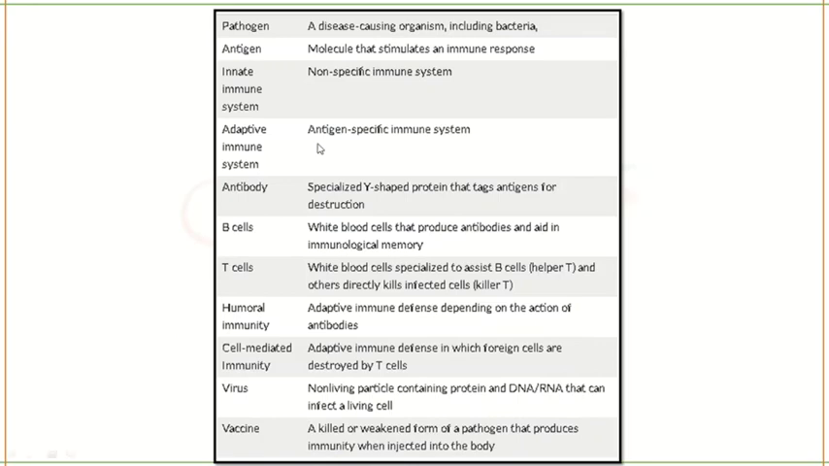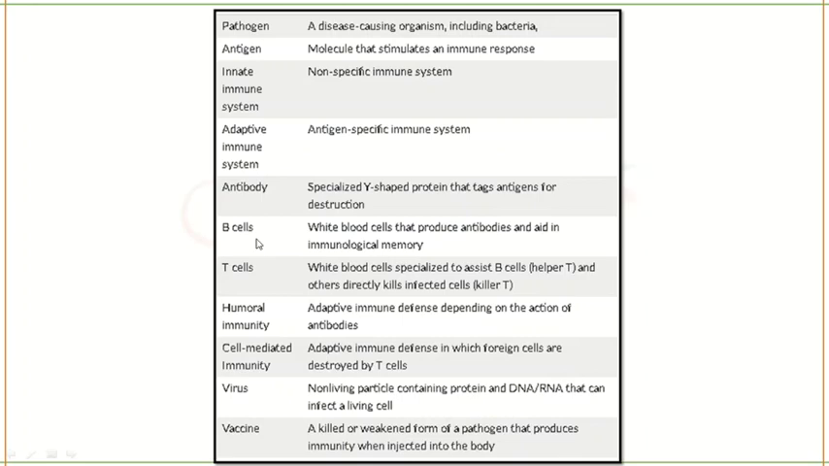Okay, so what is a pathogen? Pathogen is nothing but a disease causing organism. Antigen will be able to stimulate an immune response in us. Innate immune system, which is very non-specific immune system. Adaptive is antigen specific immune system. Antibody is produced specifically against the antigens to destroy the microorganism.